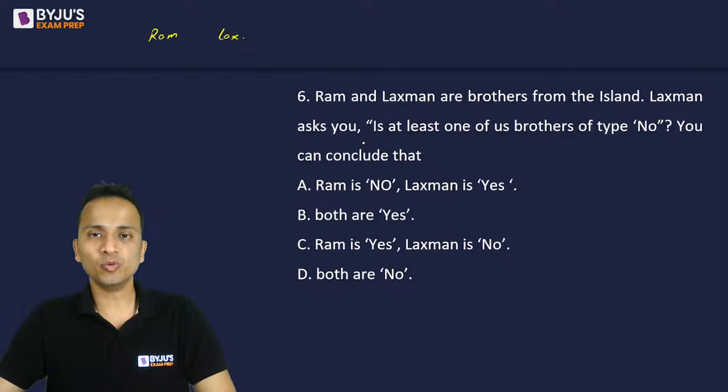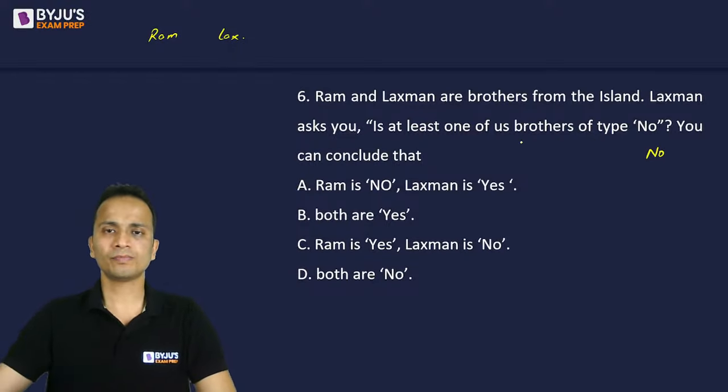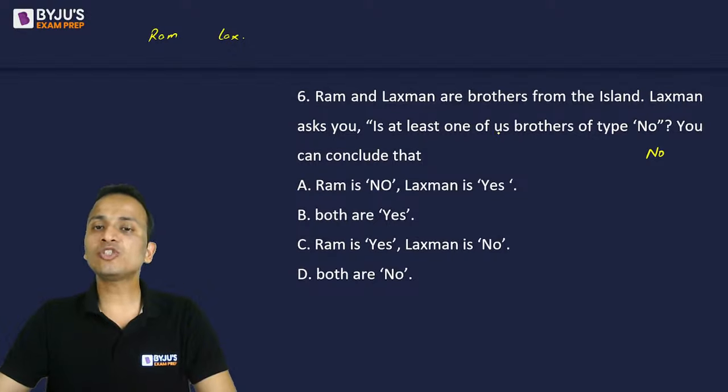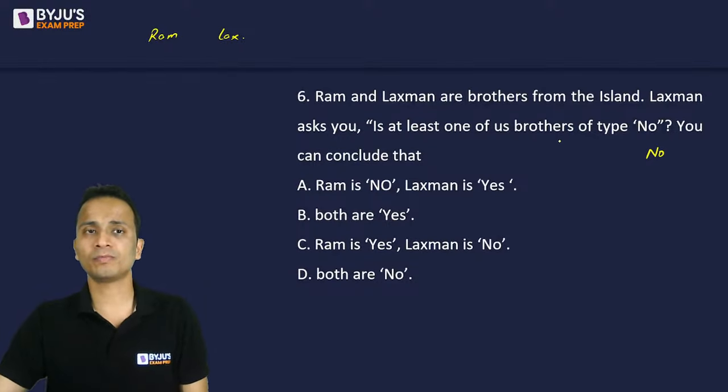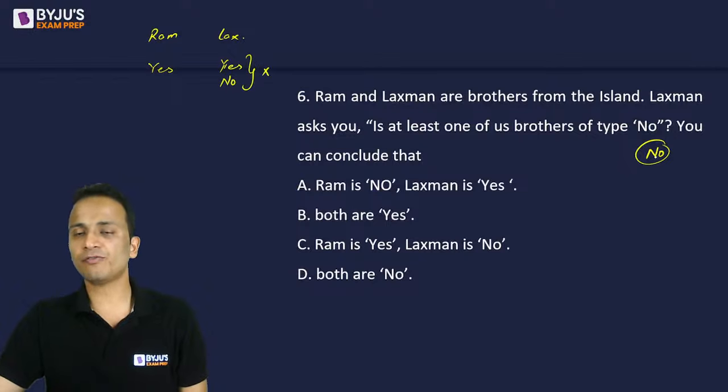Now Lakshman asks you, is at least one of us brothers of type no? Now if the answer of this question is no, that means at least one of the brothers is of type no. Answer is no, that means none of us is of type no. That means both of us are of type yes. But since the answer to the question of Lakshman is no, Lakshman has to be of type no. There is a contradiction here. So the answer for this question cannot be no. Okay, I have eliminated this possibility. Am I clear? Yes or no?